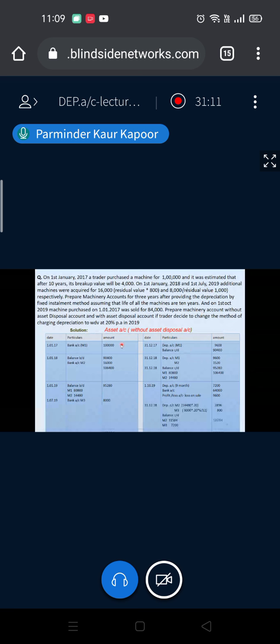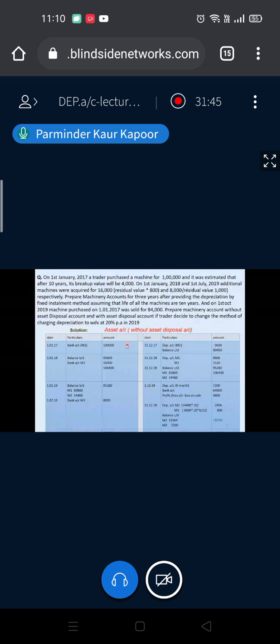Just start with this. Bank account 1 lakh, depreciation for first 9,600, balance carried down, balance brought down. Depreciation for first 9,600, second asset purchased on the same date 16,000, depreciation for second as per SLM 1,520. Balance carried down. This is your individual balance and this is 95,280 gross. This 1,06,400 is total. Balance brought down 95,280. This is the breakup of individual machinery.